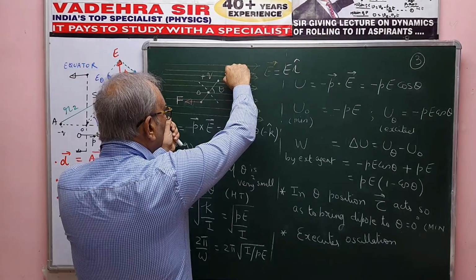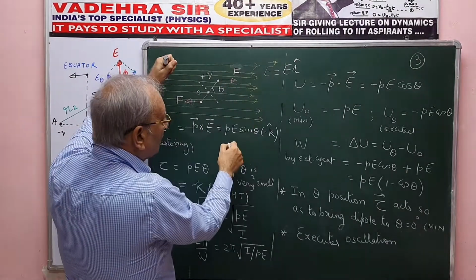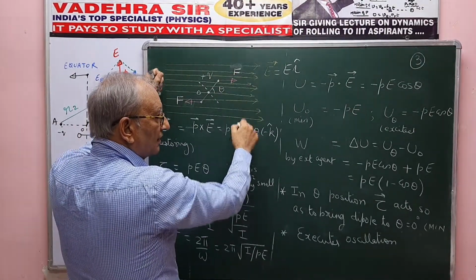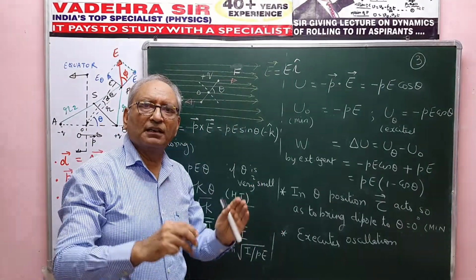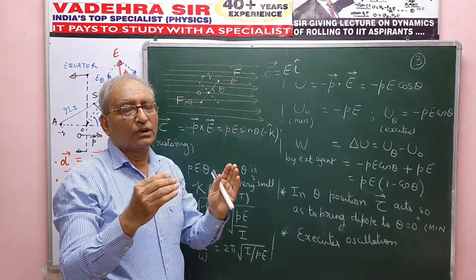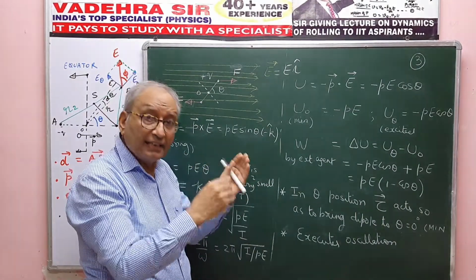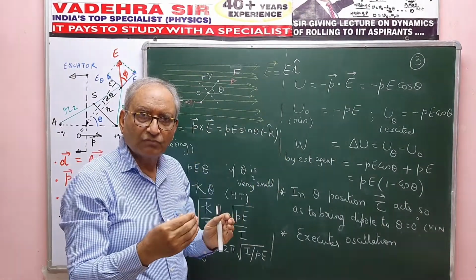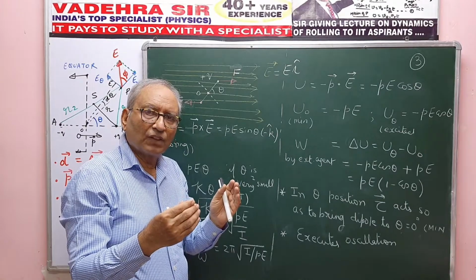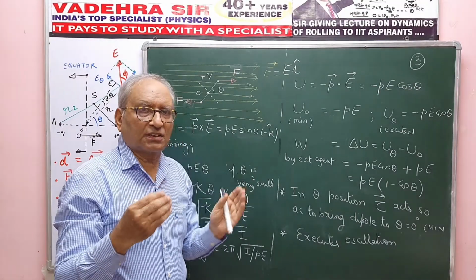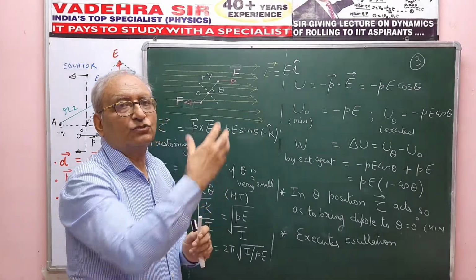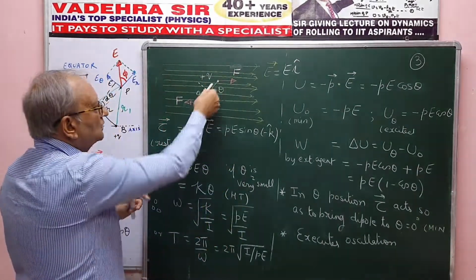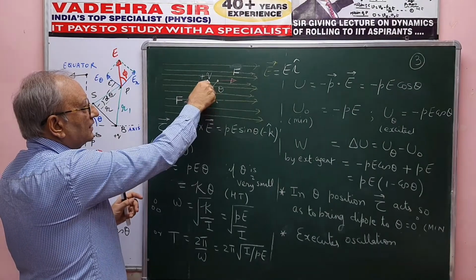These two forces create the steering effect, constitute a couple, and the moment of couple is torque. So if the dipole is in the excited state in the field, then automatically there would be a field torque that will act on the dipole so as to bring the dipole to the least PE state.